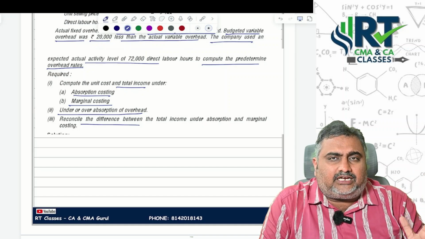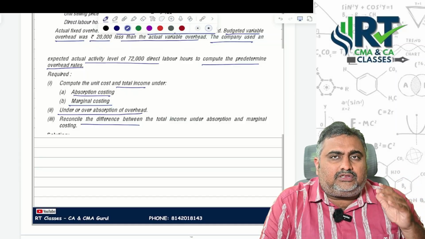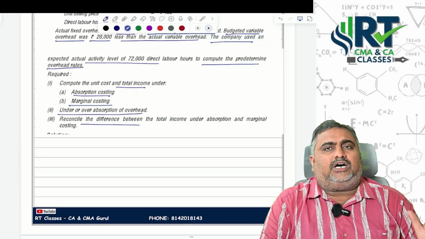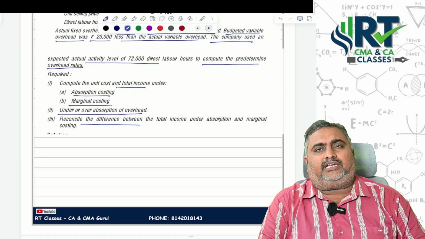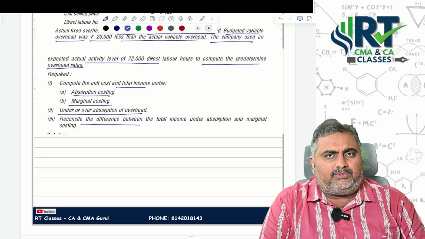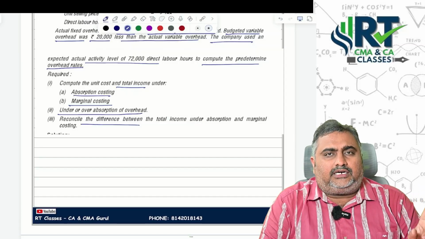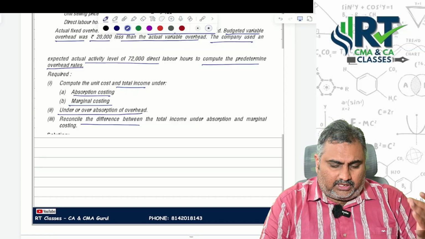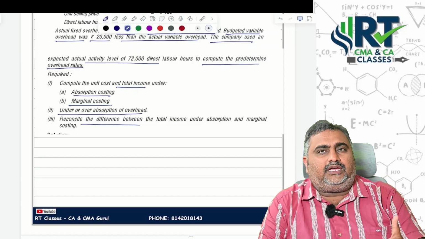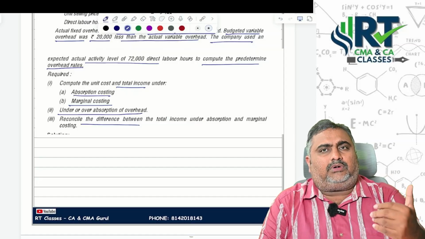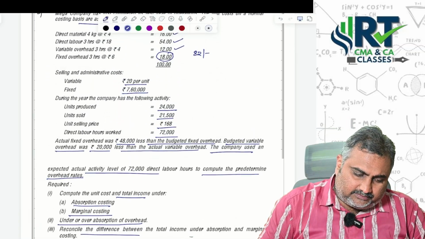The title itself is indicating that in absorption, there is some levy based on the production. But when it comes to marginal costing, whatever the actual production cost we incurred, that only we will take, whether related to factory, administration, or selling. Only actuals should be recorded under marginal costing. Let's explain this concept thoroughly to get more clarity about marginal versus absorption costing problems. So now let's see, sir.